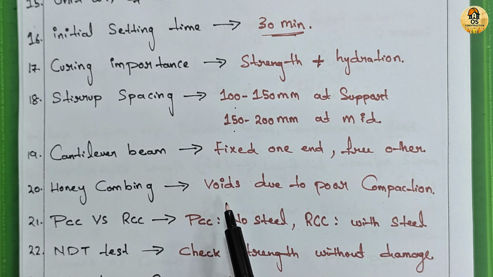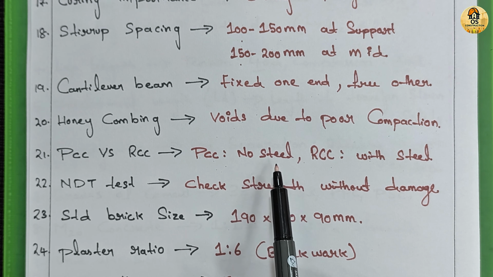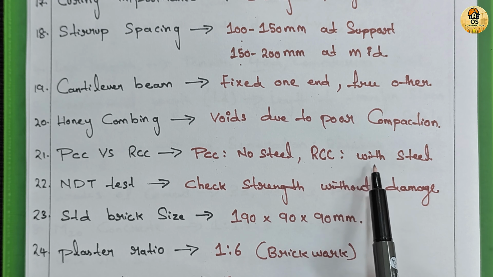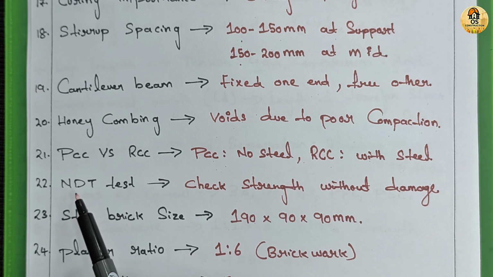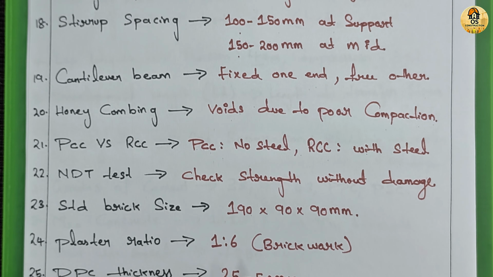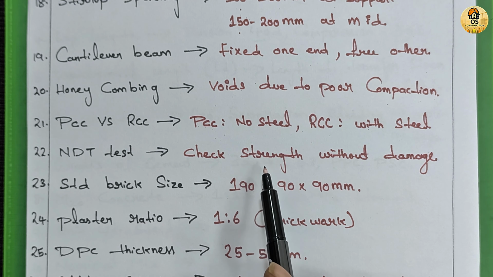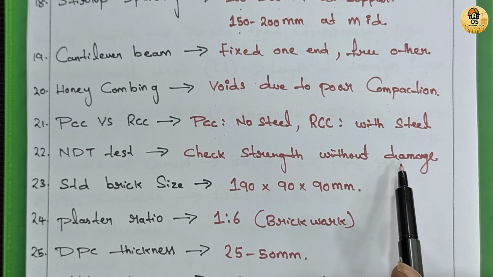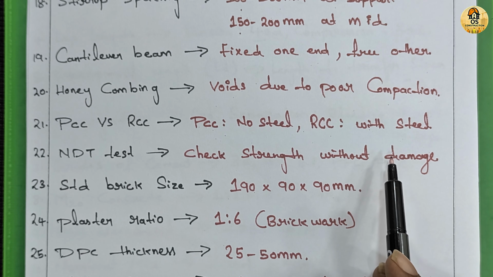The next one is what is the difference between PCC and RCC? PCC, cement concrete without reinforcement. RCC, cement concrete with steel reinforcement bars. Next is what is an NDT test in concrete? NDT means non-destructive testing. It checks concrete quality without damaging it. Examples, rebound hammer test, ultrasonic pulse velocity test.